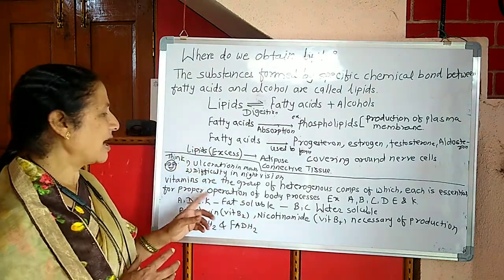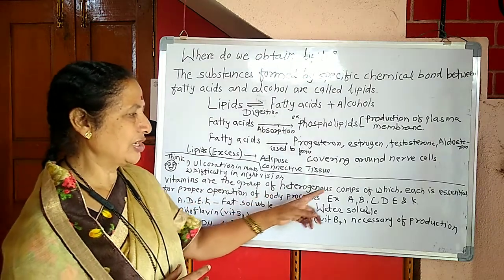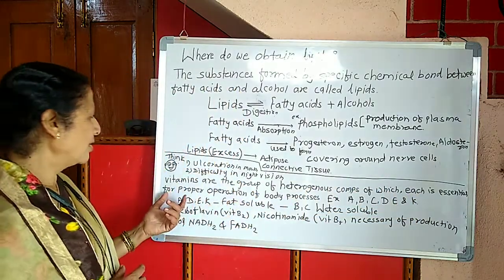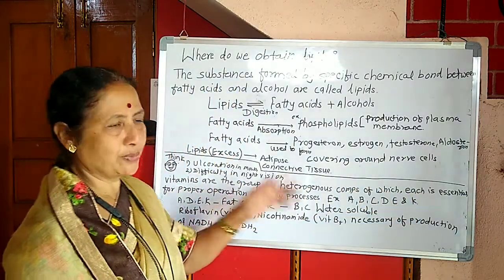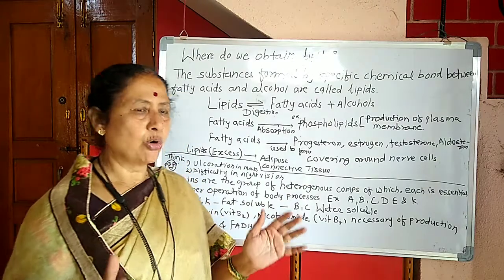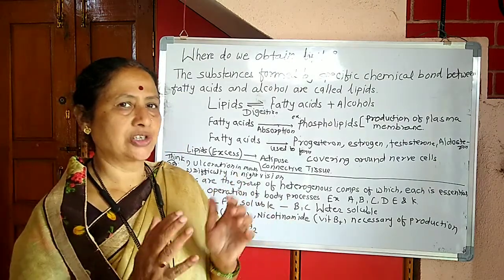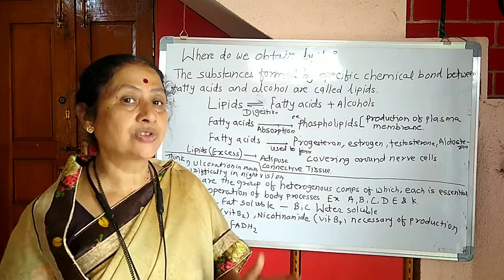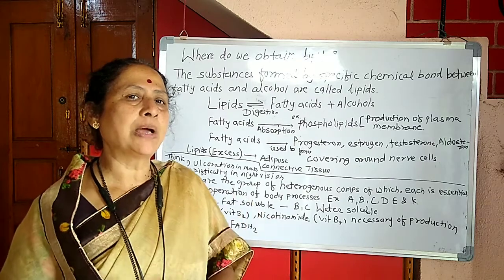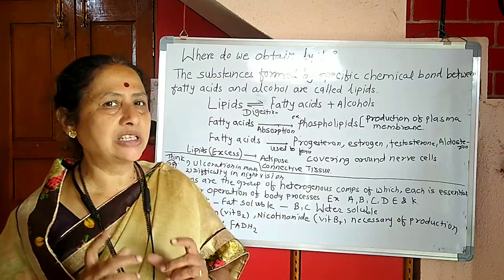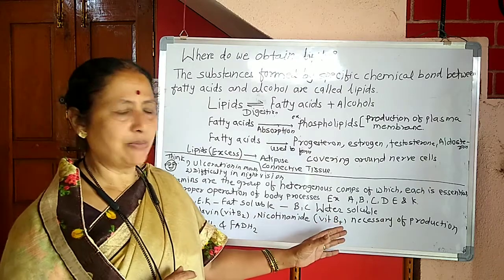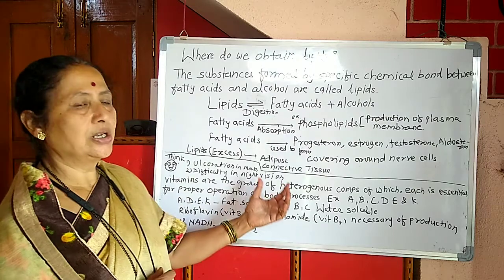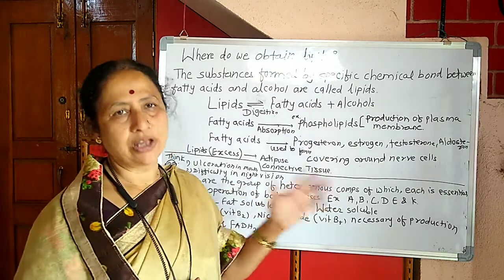Now, vitamins are a group of heterogeneous compounds, each of which is essential for proper operation of body processes. Means, though it is a group of many different compounds, they come together and form a group that is called vitamins. And these vitamins are essential for the proper operation of the body activities.